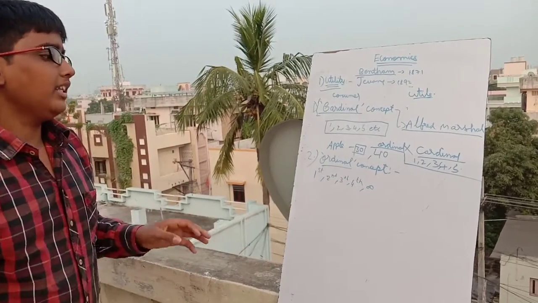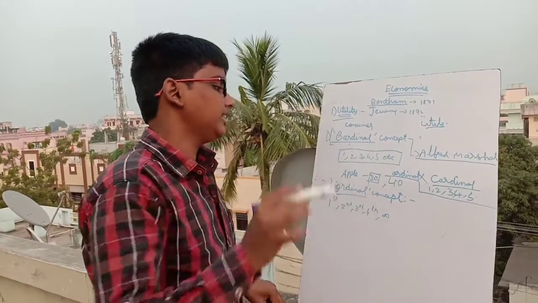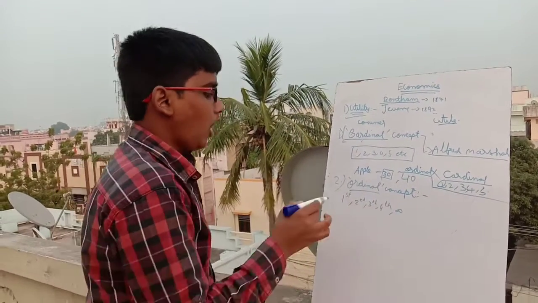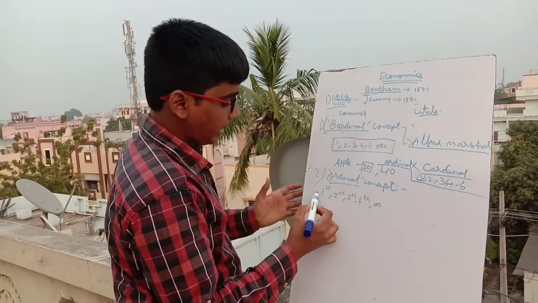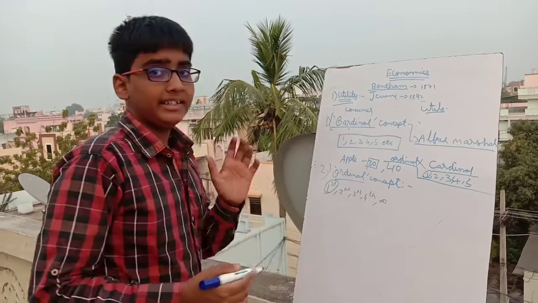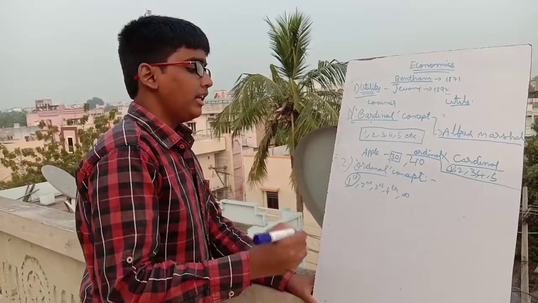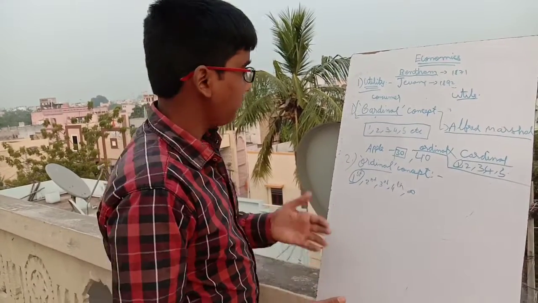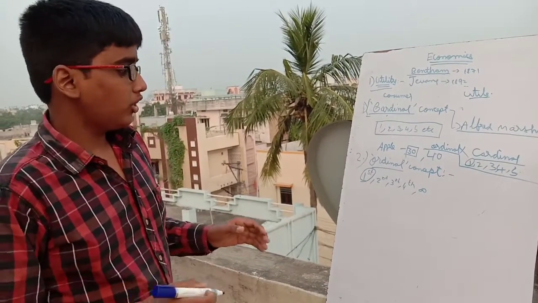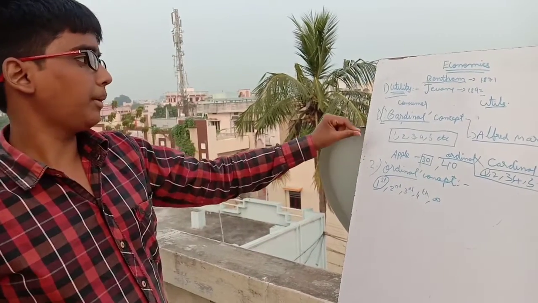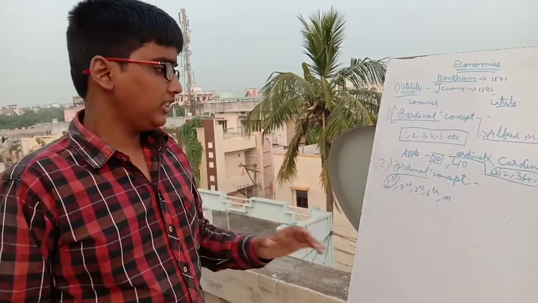So the cardinal concept of utility states that utility can be measured in terms of numbers, but the ordinal utility states that utility cannot be measured in terms of numbers, but it can be ranked or arranged in a serial order, line by line. Okay, so these are the ordinal concept and cardinal concept of utility, the two subtopics of utility. Okay, this is about utility.